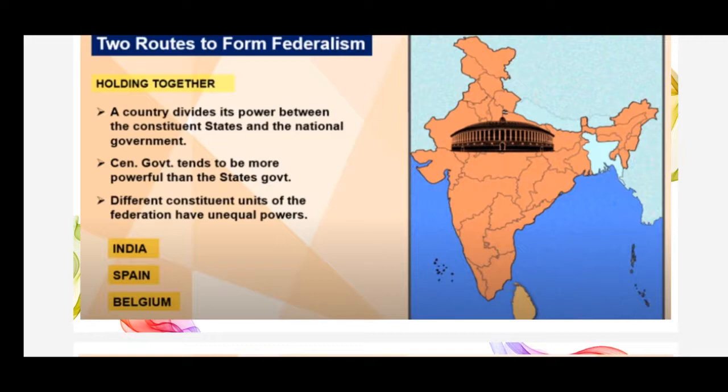I repeat, different constituent units of the federation have unequal powers. It means different states here have unequal powers. For instance, India has different states and union territories, and these have different powers. The countries which have this form of federation are India, Spain, Belgium, etc. These are the classic examples of federalism formed by holding together.